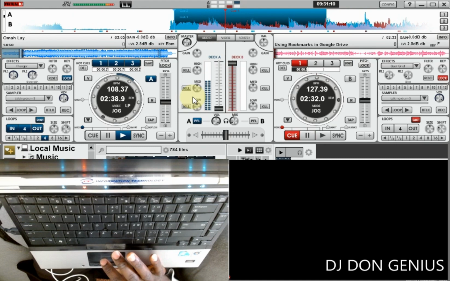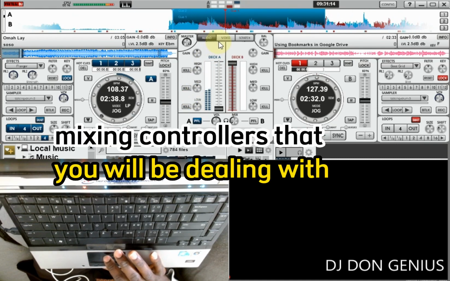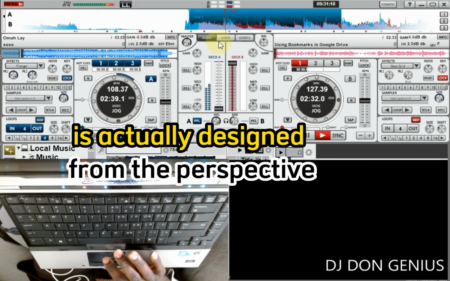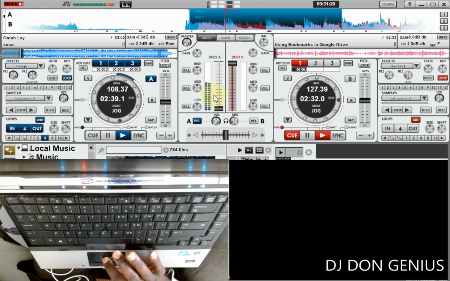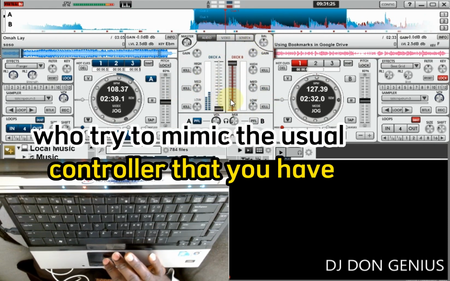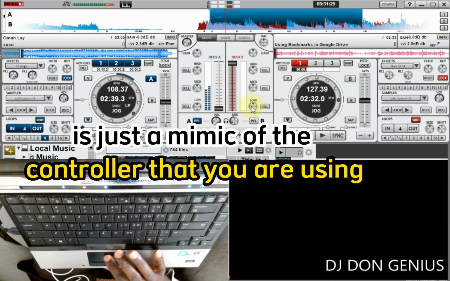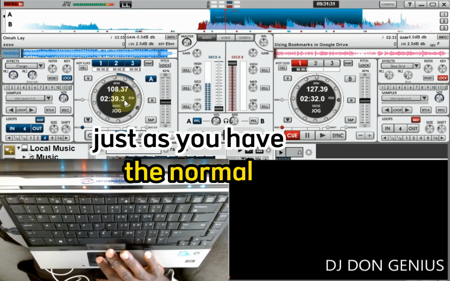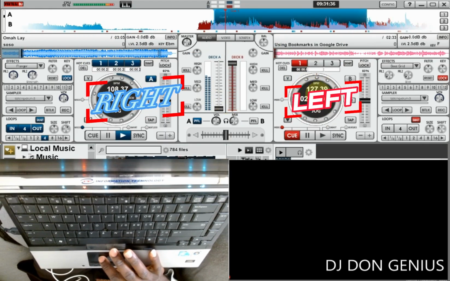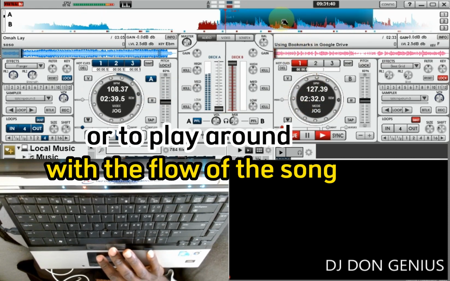Especially for the normal mixing controllers that you'll be dealing with, whether it's the virtual DJ or the controller on the deck, this interface is designed from the perspective of the developers who try to mimic the usual controller that you have. So what you are seeing on the screen is just a mimic of the controller that you are using. Just as you have the normal controller, you have your deck, one on the left and one on the right, which you use to scratch or to play around with the flow of the song.